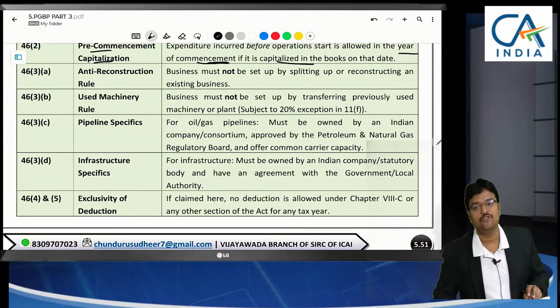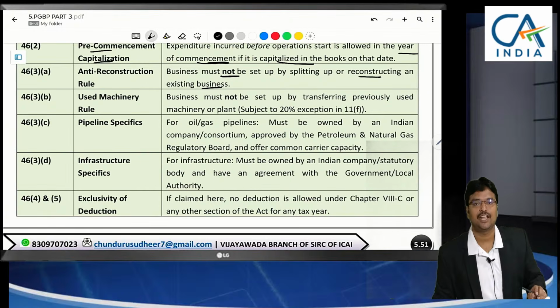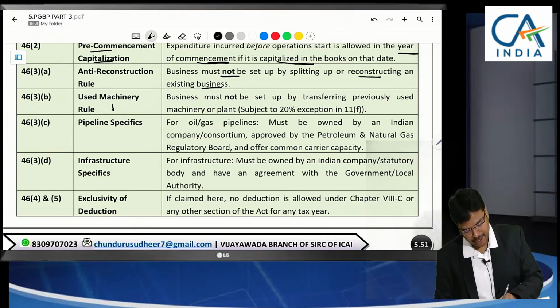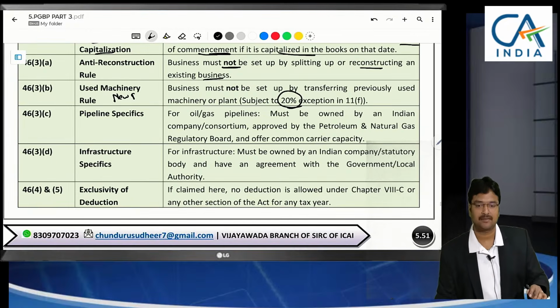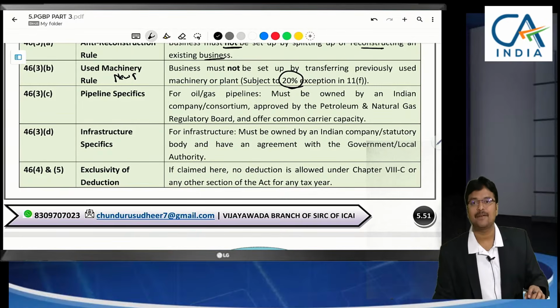It should be a new project. Existing project, if we reconstruct, that is not eligible. It should be new plant and machinery to claim deduction. 20% second hand plant and machinery is permissible.